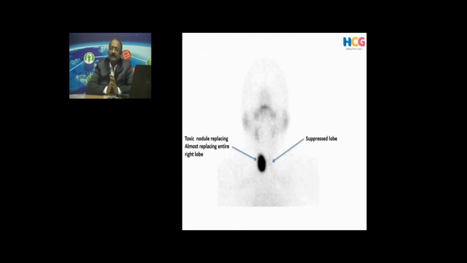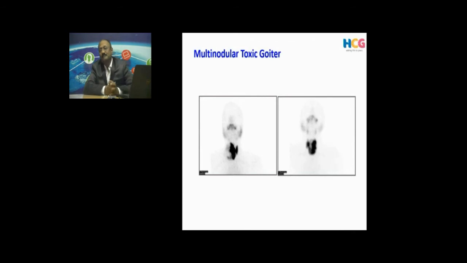Example here: the patient had a palpable nodule and was clinically hyperthyroid. The thyroid scan shows one hot nodule replacing the entire right lobe. The rest of the thyroid gland, the left lobe, is not visualized at all, because it is suppressed by the autonomous nodule. This is another example where you are seeing a varied pattern. Generalized increased uptake is there throughout the gland, but you are seeing multiple other cold nodules. This is a classical multinodular toxic goiter.